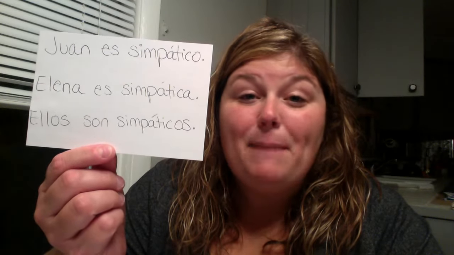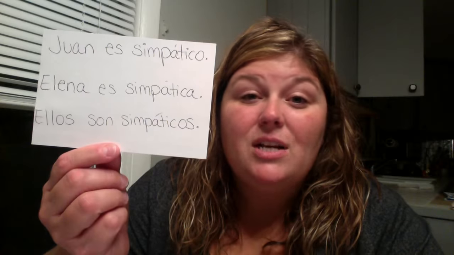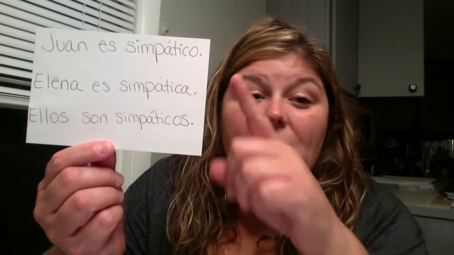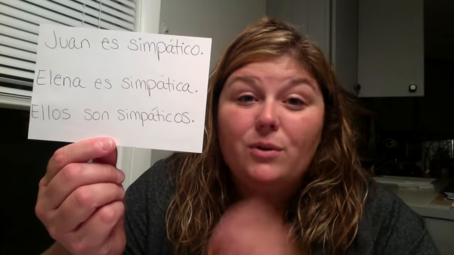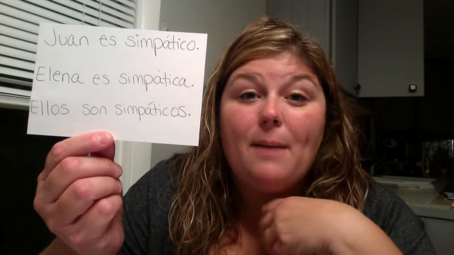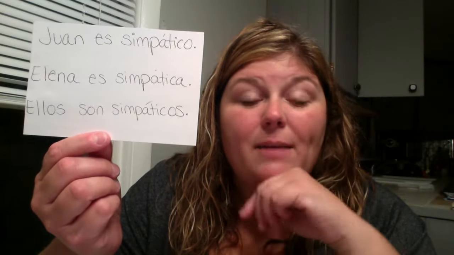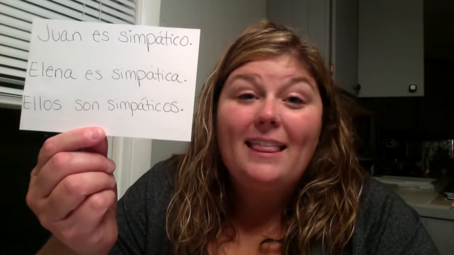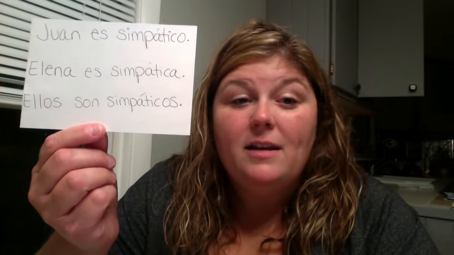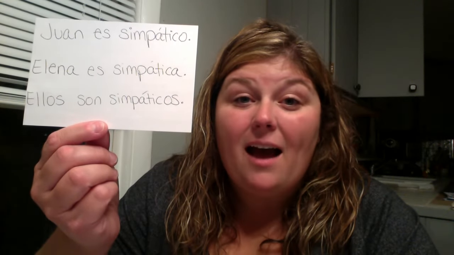Elena es simpática. Ellos son simpáticos. So Juan is nice, Elena is nice, and they are nice. So in the first example, I have simpático with an O on the end because we're referring to Juan, and Juan is a male, one person, so singular and masculine. So I have to make my adjective that's describing him singular and masculine. In the second example, Elena is singular, one person, and feminine, female, so I'm going to change that O to an A on the end, simpática.